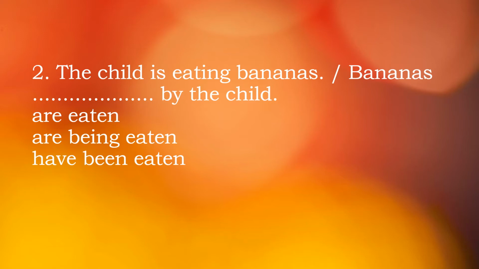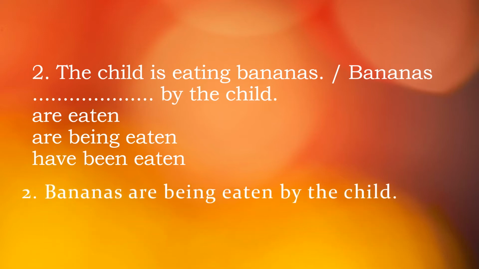You take the helping verb according to the subject, so what is in the original sentence, you don't bother. Let's see the answer. Yes, bananas are being eaten by the child. This is very simple. Well, let's move to the next.